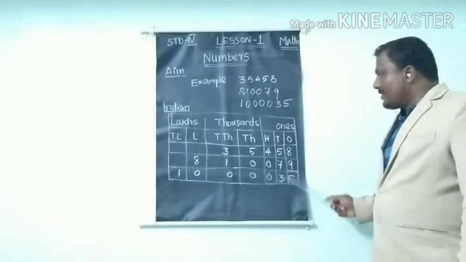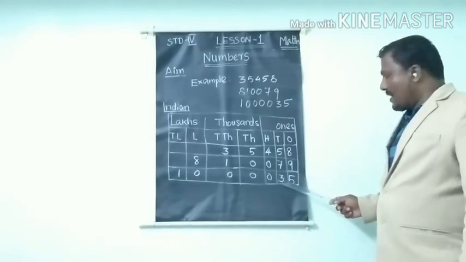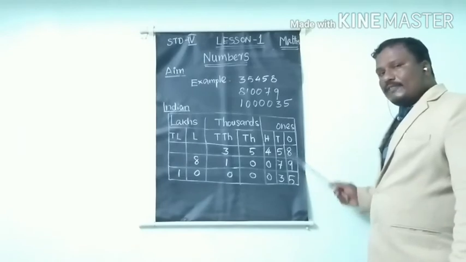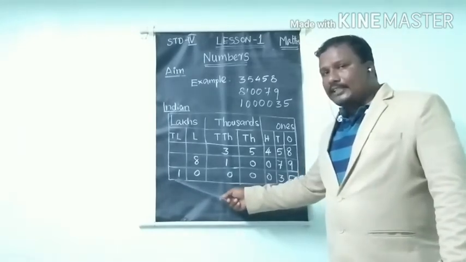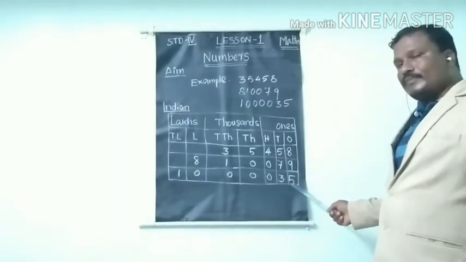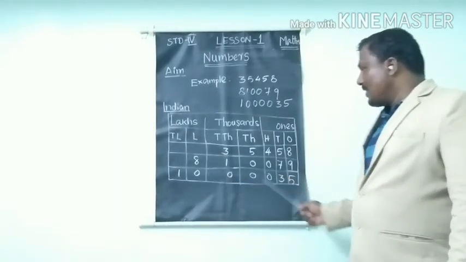Plus 3 into 10, 30. Plus 5 into 1, 5. Now how can we say this number? 10 lakh 35.